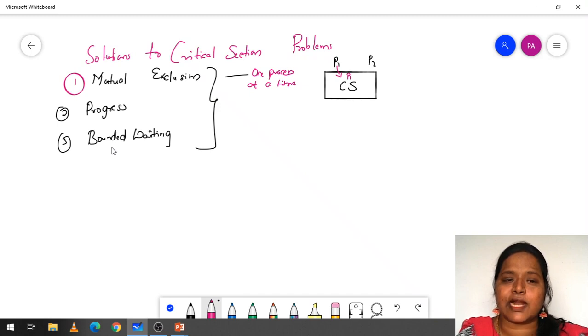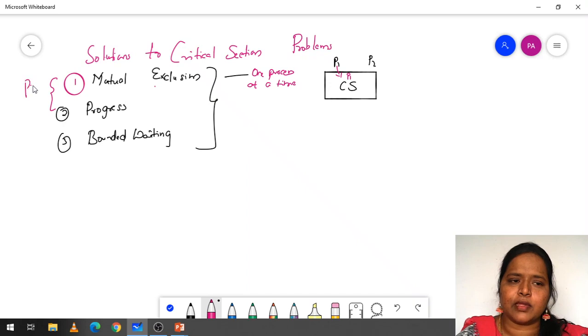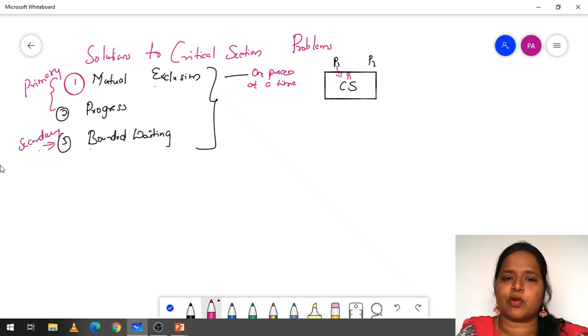Mutual exclusion and progress are primary and compulsory; these two have to be satisfied, and in some cases we can neglect bounded waiting. So the primary preference is mutual exclusion and progress, and the secondary preference is bounded waiting. So what do you mean by mutual exclusion? Only one process should enter the critical section at a time.